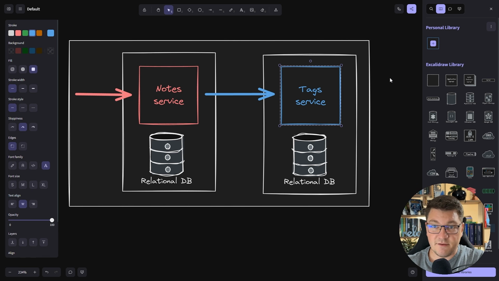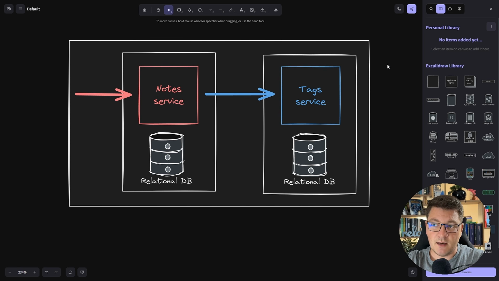Another reason is having failure isolation. If the large language model that we are depending on goes down, only the tags service will not be operational. The notes service can continue working as expected, granted that we implement the communication between them with a fallback in case the service is down. And another argument could be security. For example, the tags service doesn't really need any personally identifiable information to be able to generate the tags for a given note. So that's a couple of reasons off the top of my head. Now let's jump into Visual Studio and let me show you how we're going to build this.